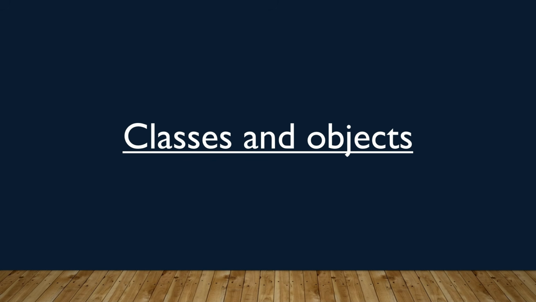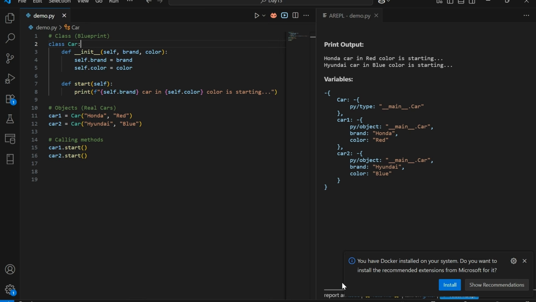Next, let's discuss classes and objects. Think of a class as a blueprint or a design. Let's say you want to make cars, but you don't want to build each car from scratch every time. Instead, you create one class and use it to make many other cars as objects. For example, imagine you own a car company. Every car has a brand, color, and an ability to start. Instead of repeating code for each car, we will write one template using a class and create many objects, like a car object for each brand.